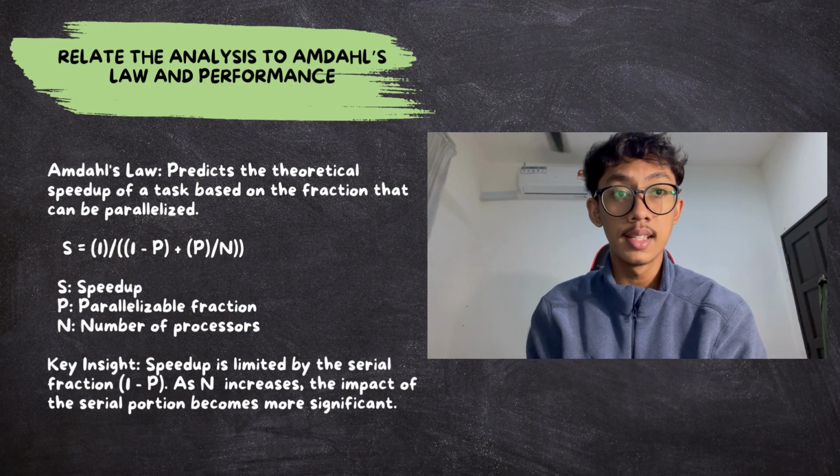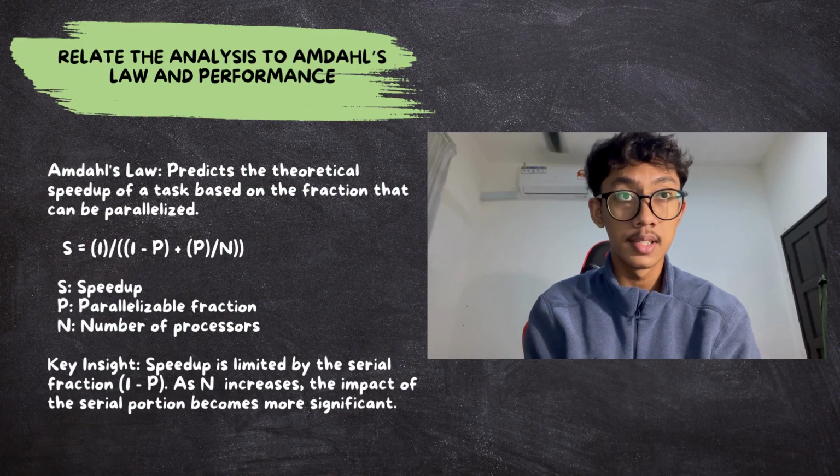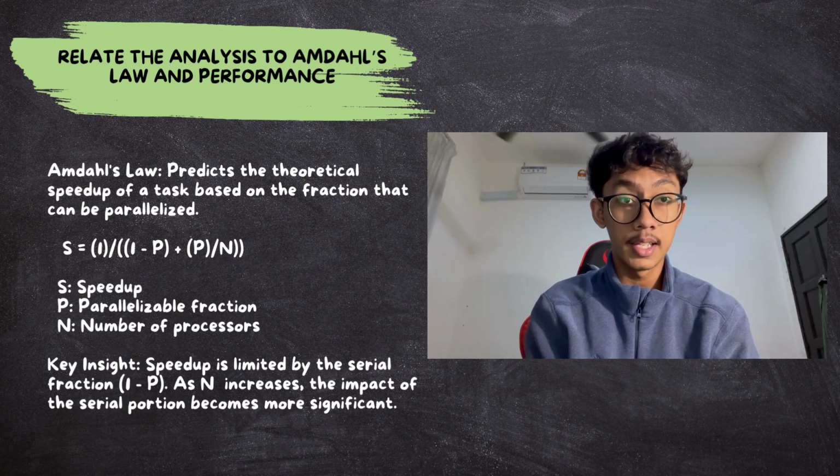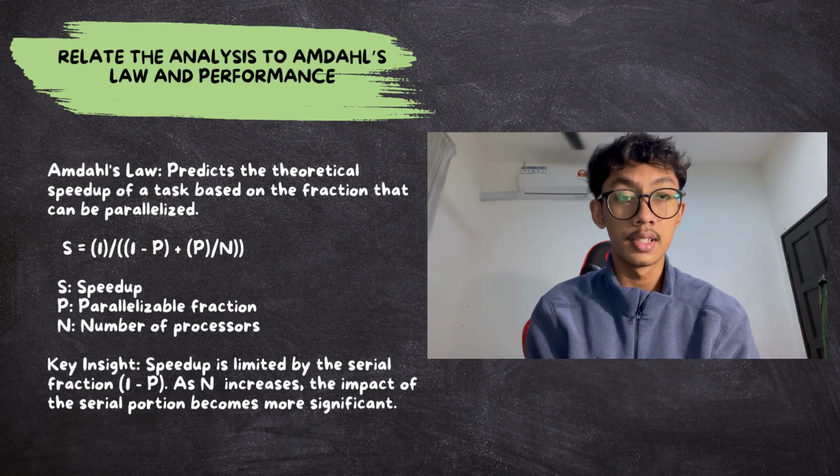So here we can see the formula of speed up, which is S equals 1 divided by (1 minus P) plus P over N. So we have three different variables, which are S, P, and N. S is the theoretical speed up, P is the parallelizable fraction, and N is the number of processors.